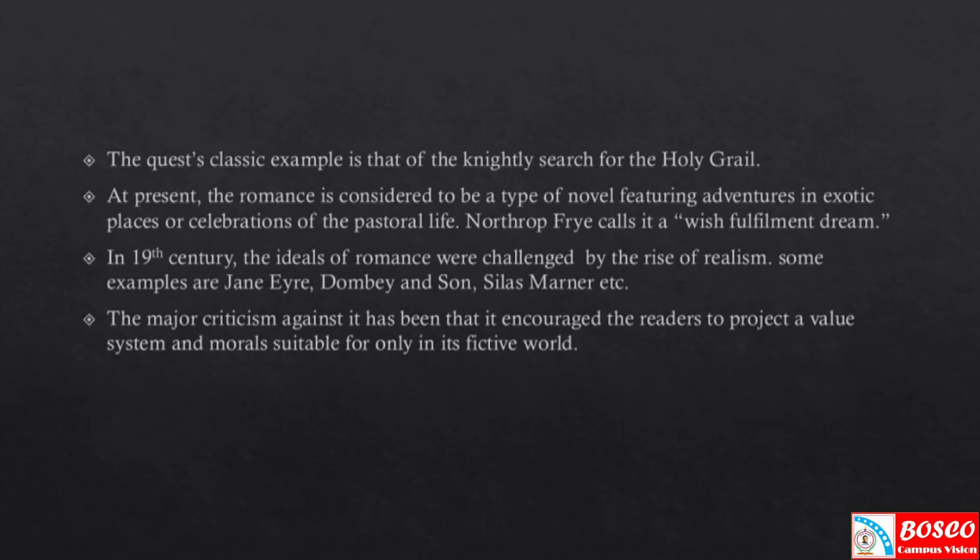And the major criticism against this genre is that it encourages the readers to project a value system and morals suitable only for its fictive world. I think all of you understand what we mean by romance, this one type of novel.